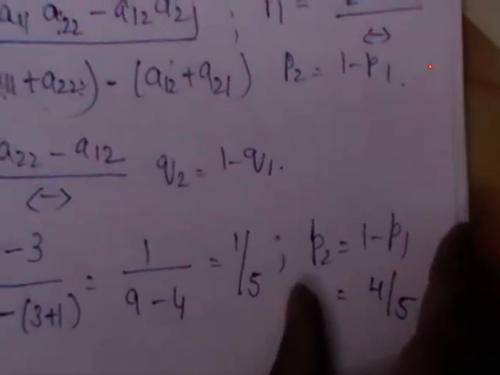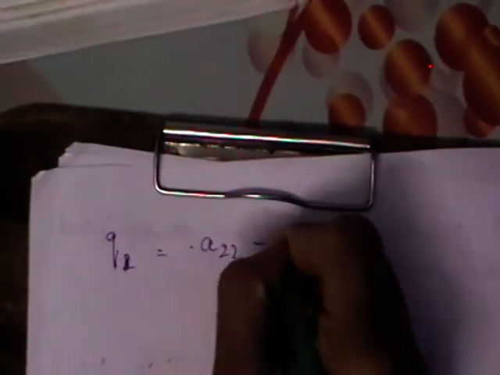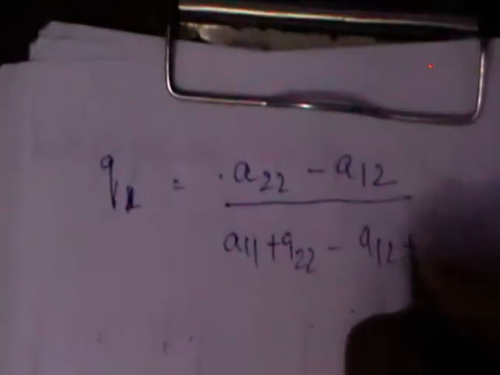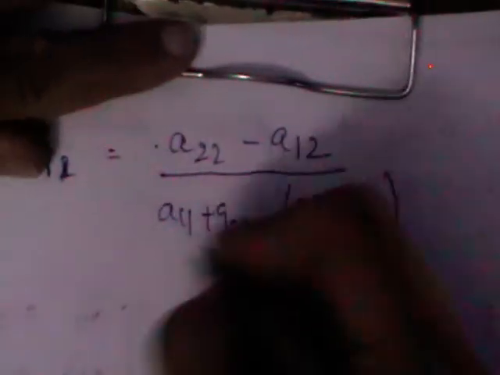So you have calculated the mixed strategy for the first player P1. What is the formula for Q1? Q1 is A22 minus A12 by the same denominator, A11 plus A22 diagonal elements minus the others.